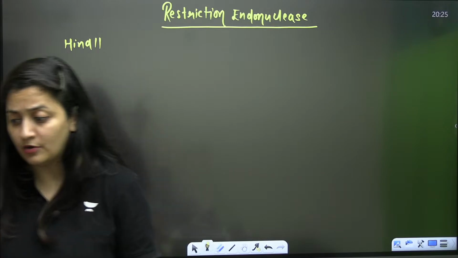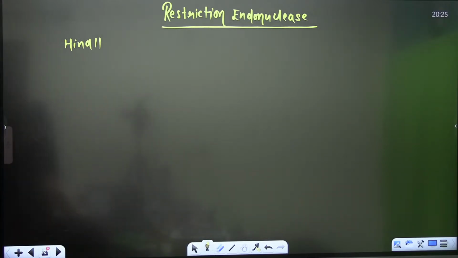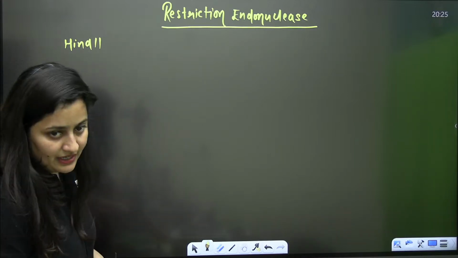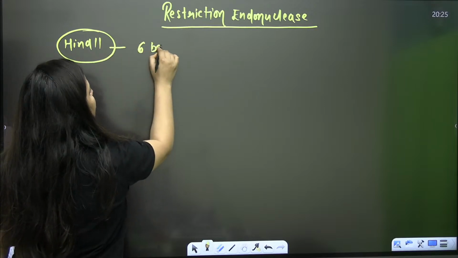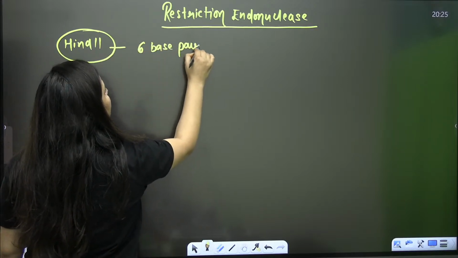We even need to talk about it, but right now I'm telling you about the tools. I will also tell you about the first rDNA formed, that is, the first recombinant DNA. So HindII recognizes 6 base pairs. That's what you have to keep in your mind.